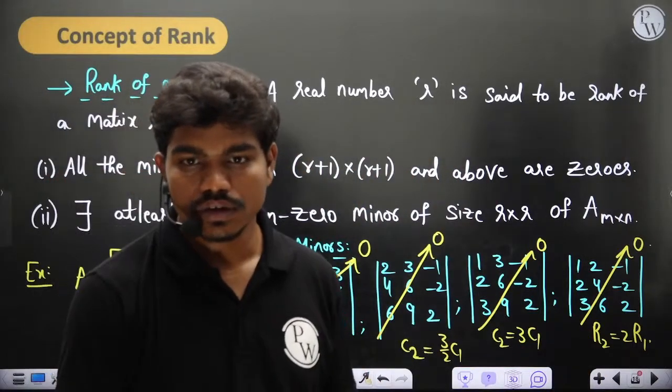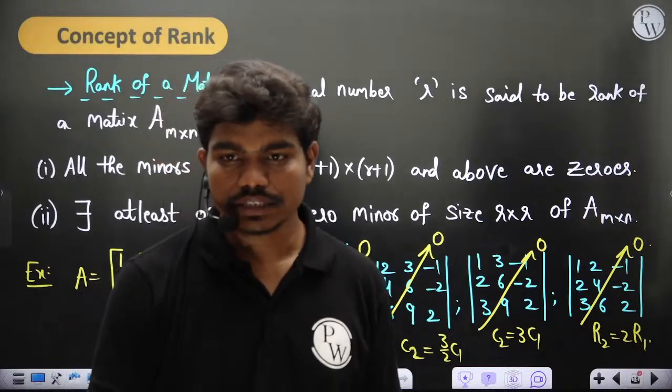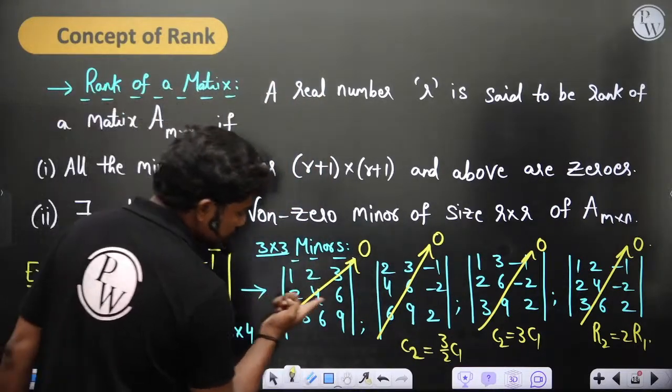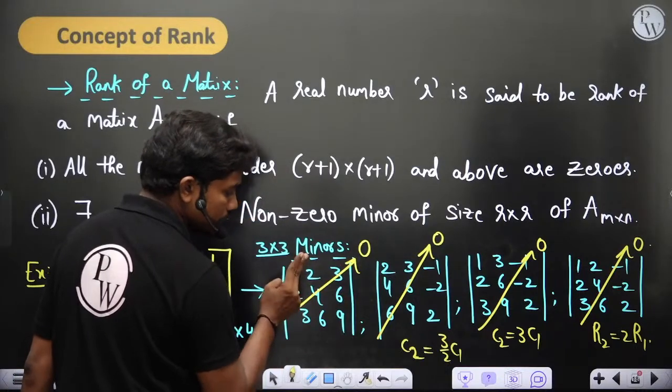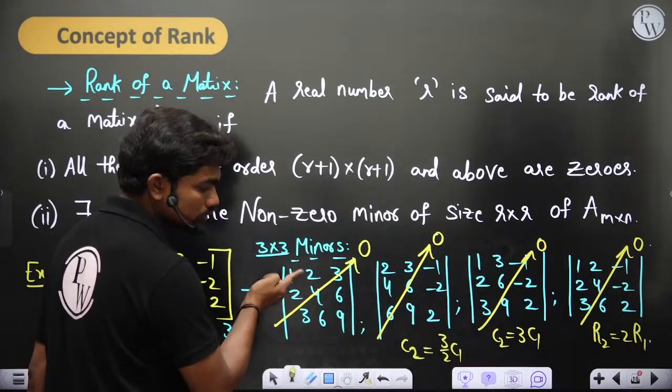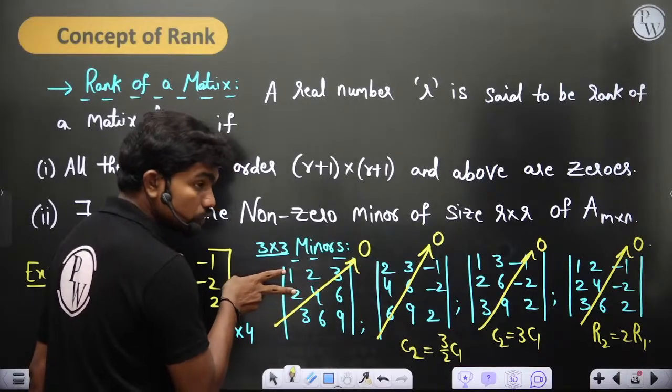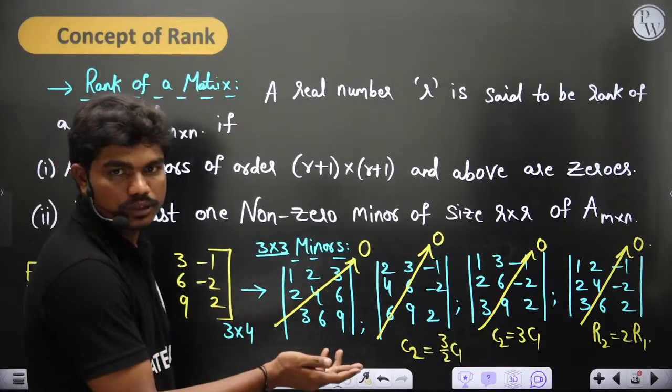So why is the determinant of the matrix 1, 2, 3, 4, 5, 6, 7, 8, 9 zero? Because the second row is actually 2 times the first row. If you take these 2 rows, the second row is 2 times the first row, so these 2 rows are proportional to each other. So ultimately the determinant will come out to be 0. Clear?